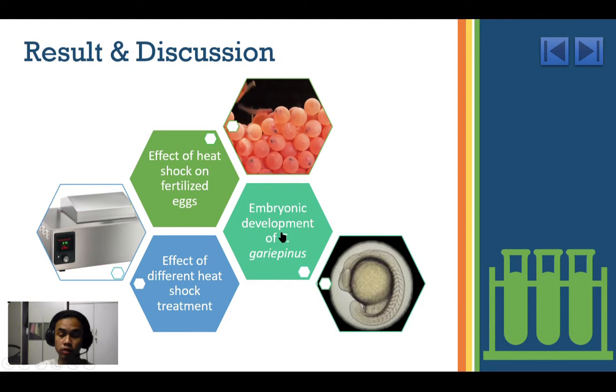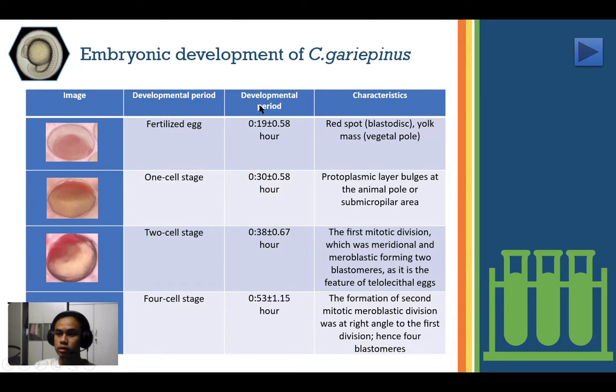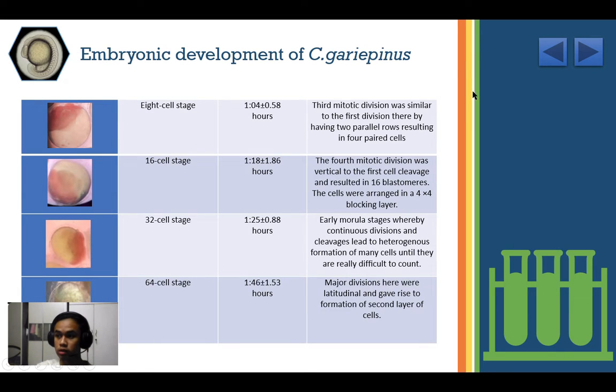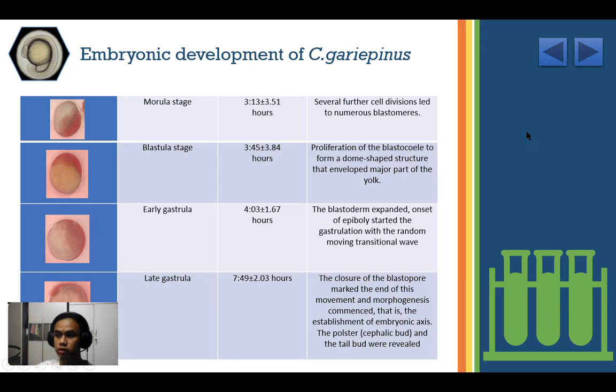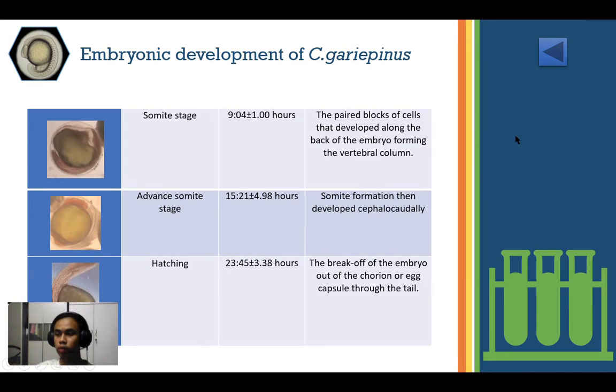Secondly is the embryonic development of Clarias gariepinus. We can see there are many different characteristics of embryonic development from the period of fertilized egg, 1 cell stage, 2 cell stage, 4 cell stage, 8 cell stage, 16 cell stage, 32 cell stage, 64 cell stage, morula stage, blastula stage, early gastrula stage, late gastrula stage, somite stage, advanced somite stage, and hatching.